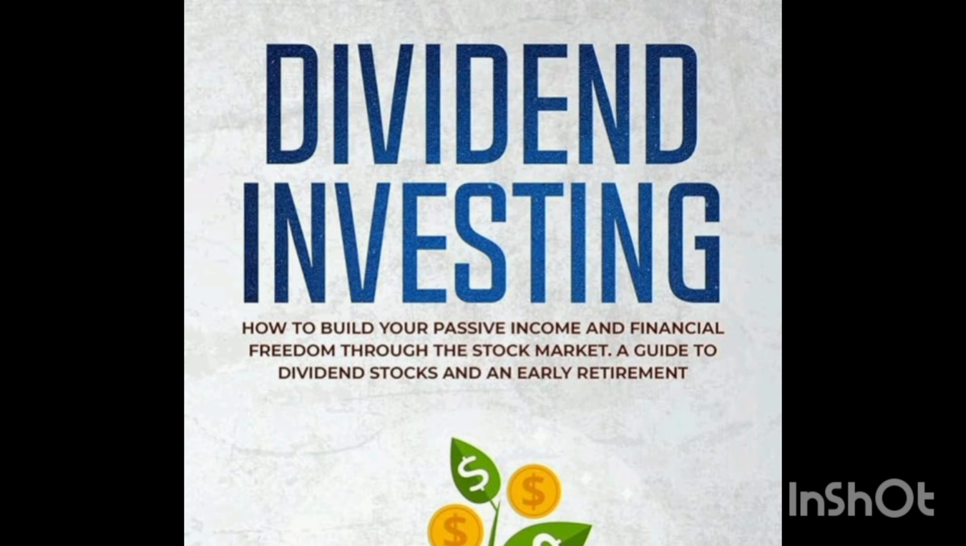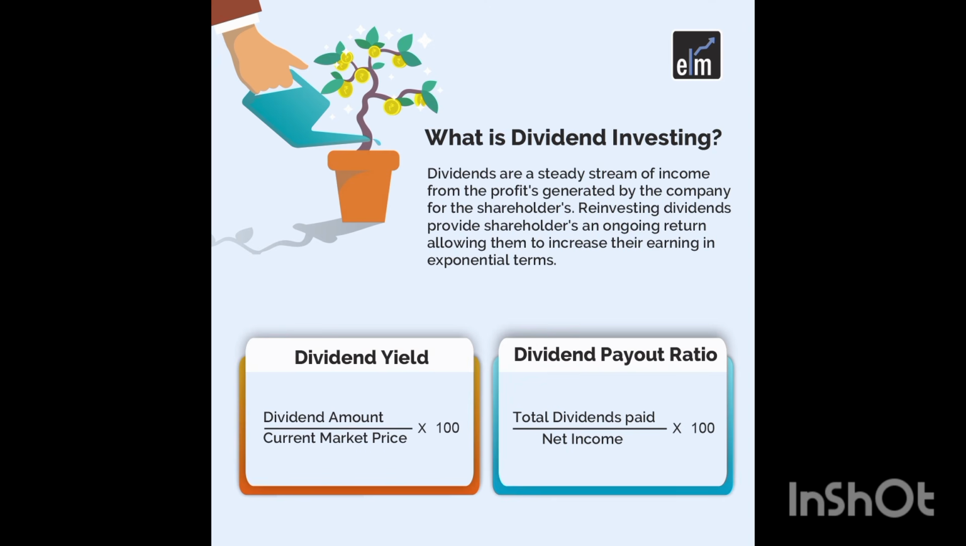So then, dividend investing: how to build your passive income and financial freedom through the stock market. I will guide you on dividend stocks and an early retirement plan. So what is dividend investing? Basically, dividends are a steady stream of income from the profits generated by the company for the shareholders. Reinvesting dividends provides shareholders an ongoing return, allowing them to increase their earnings exponentially. Two formulas can be used. For dividend yield, you divide the dividend amount by the current market price, multiplied by 100.